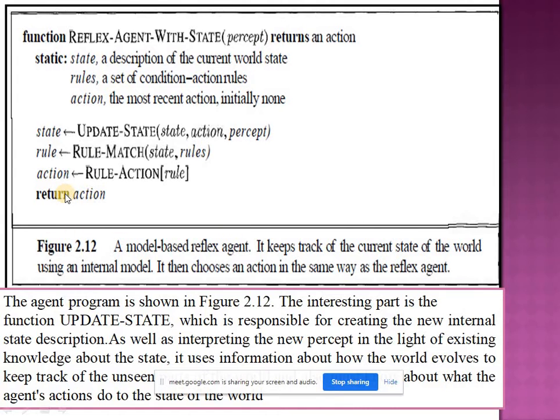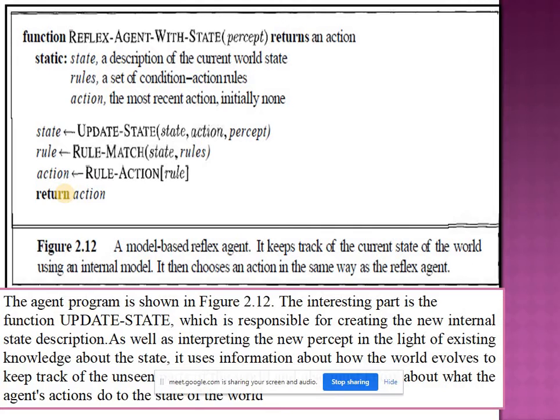Okay. Static is first state. State consists of a description of the current world state. Rule is a set of condition action rules. Action is the most recent action, initially it is none. Okay, now state. Here in this model based agent, it updates the state. Update state using current state, action performed previously, and percept input. Here it consists of three variables. First is state, then action and percept.